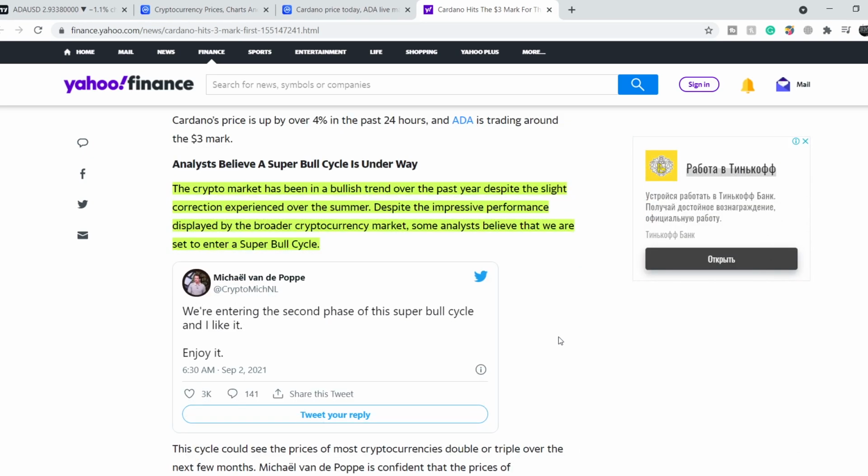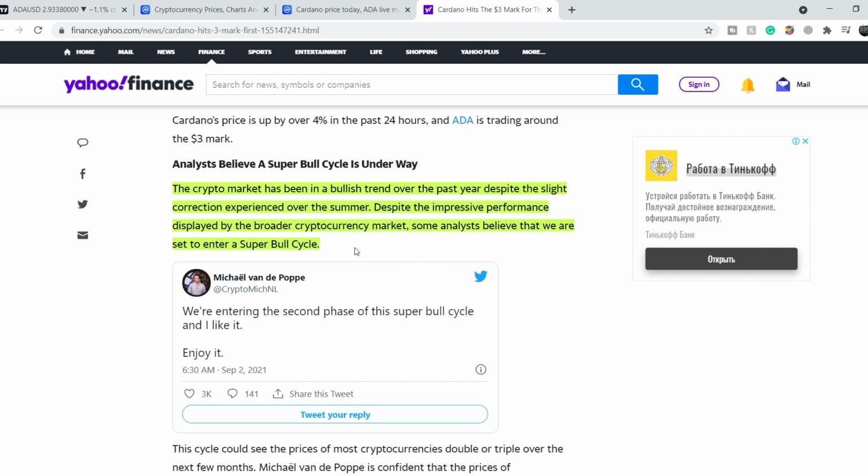And we have this forecast. The crypto market has been in a bullish trend over the past year despite the slight correction experienced over the summer. Despite the impressive performance displayed by the broader cryptocurrency market, some analysts believe that we are set to enter a super bull cycle.